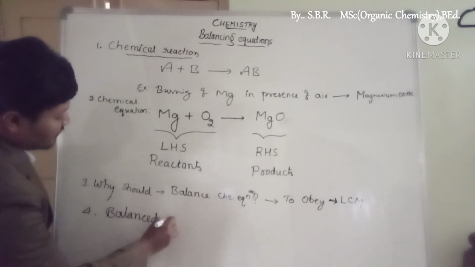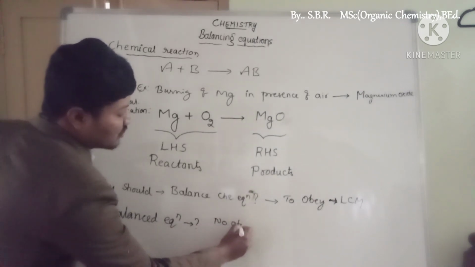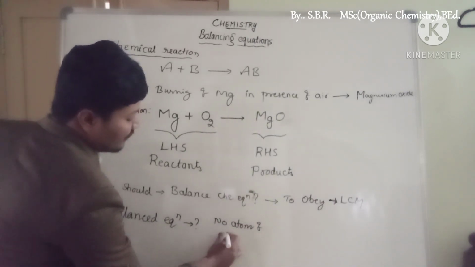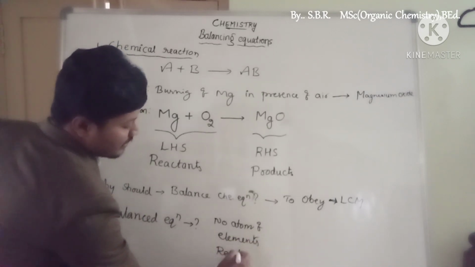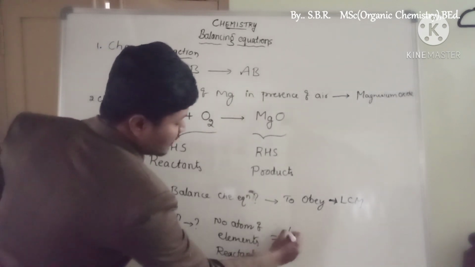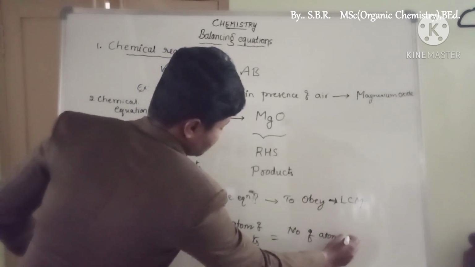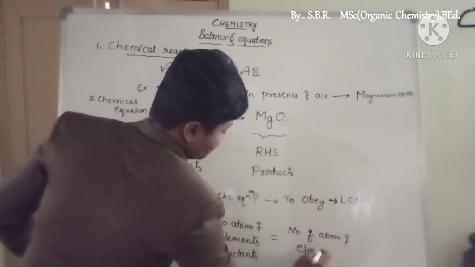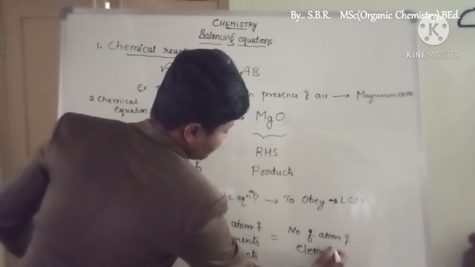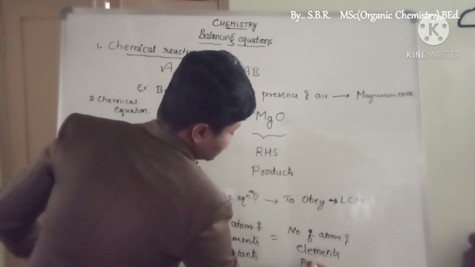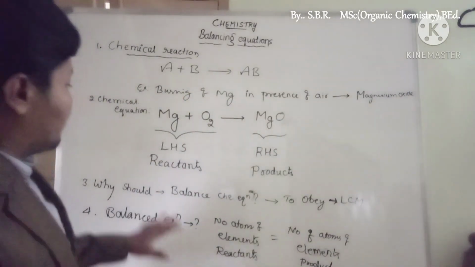What is the meaning of a balanced chemical equation? It means the number of atoms of elements present in the reactants must equal the number of atoms of elements present in the product side. So this is what we learn about balancing equations.